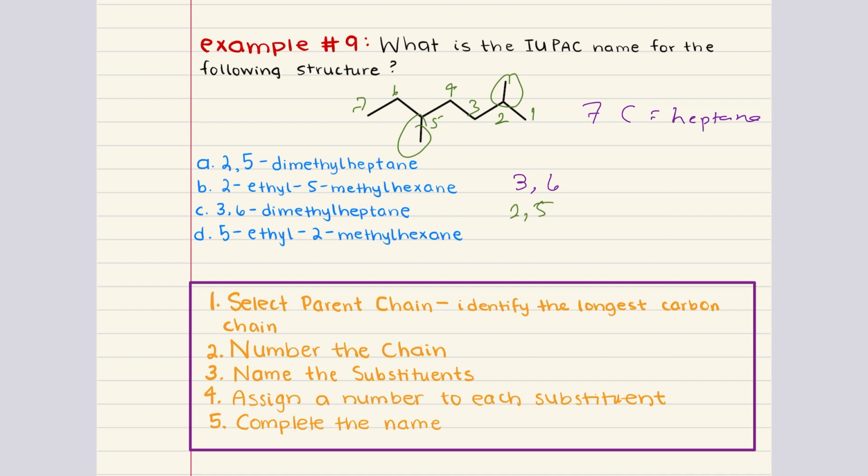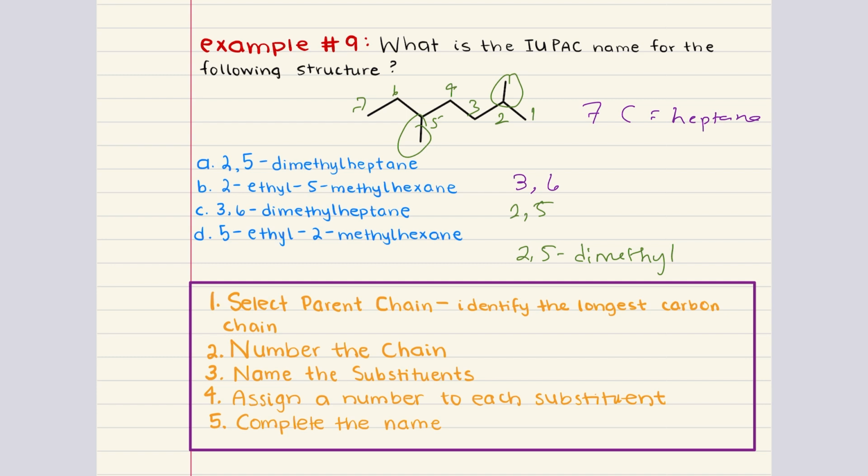Now we can move into step 4, assign numbers to the substituents. We said that both of our substituents are methyl groups and they are at positions 2 and 5. So we can write 2,5-dimethyl. And our last and final step is to complete the name.